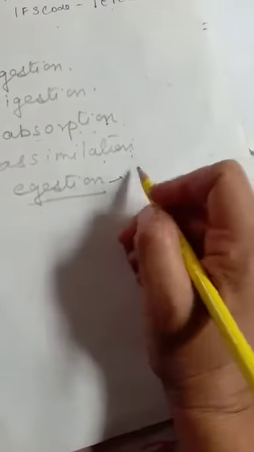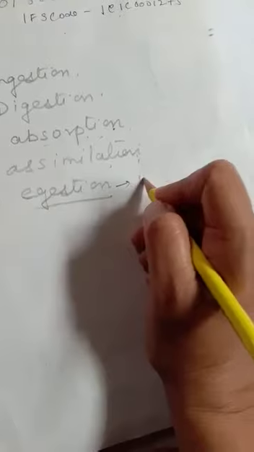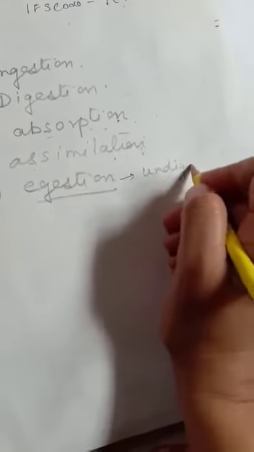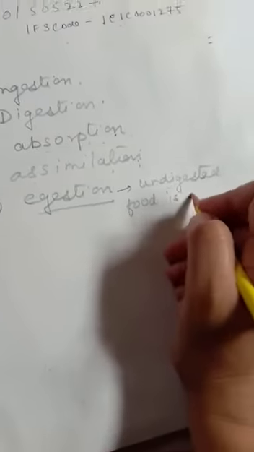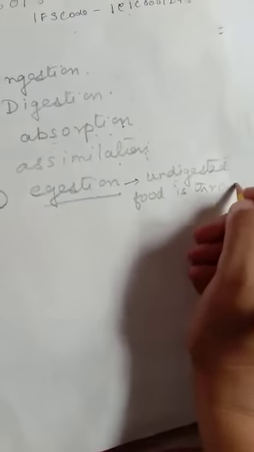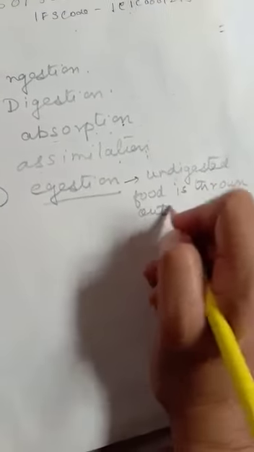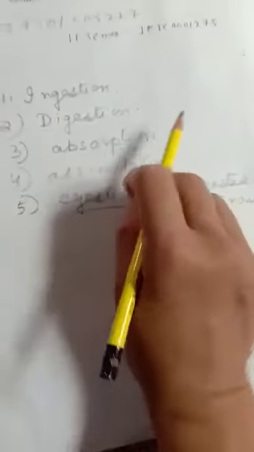Egestion takes place through the anus, where undigested food matter is thrown out. And where is water absorbed? In the large intestine.